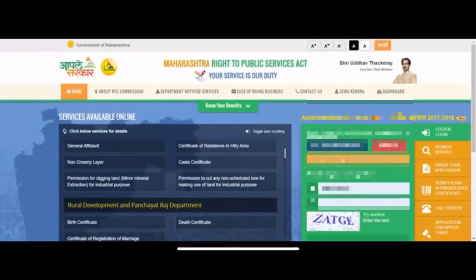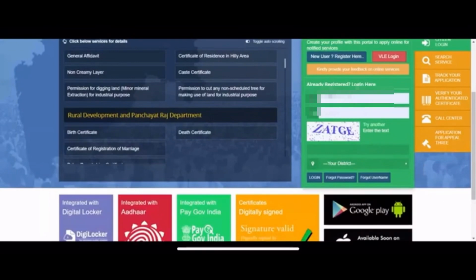Now from here you have to add your login details, that is your username, your password, and the CAPTCHA, which has been written as ZATGE. You have to enter whatever CAPTCHA is given at the time when you register. Then select your district and login.